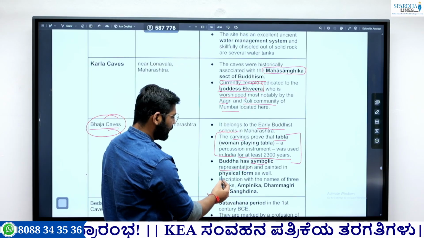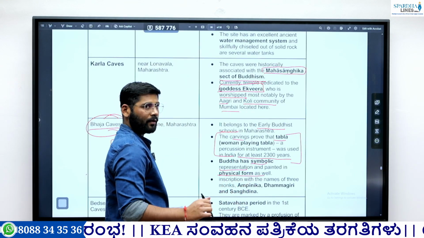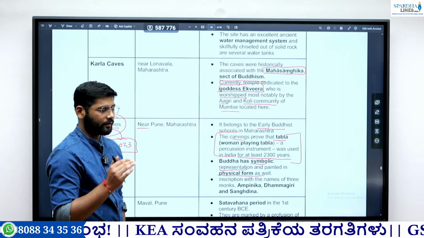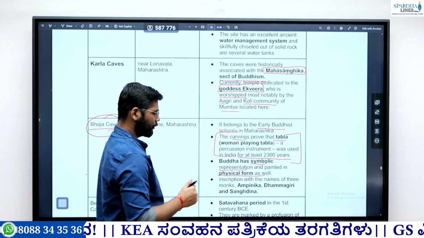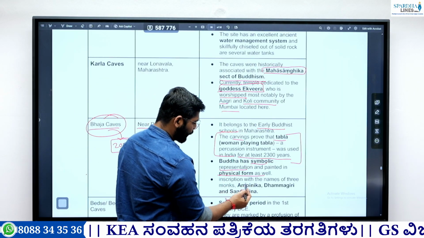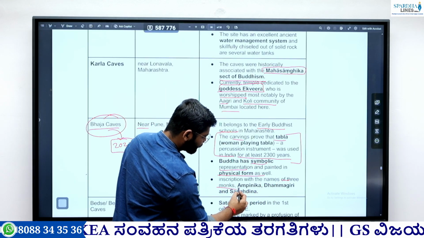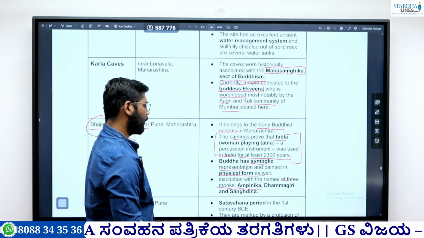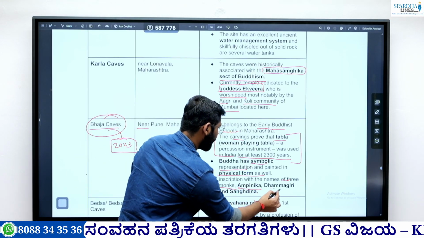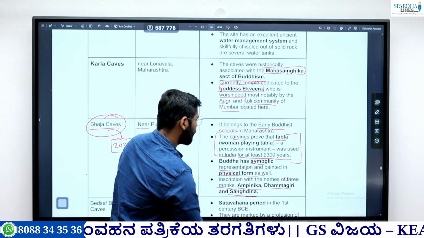Okay, and painted in physical form as well. So Buddha is shown physically with symbols as well as in physical form. So here we have found the inscription, and three monks. These are the Ampinika, Dhammagiri, and the Sangadina.